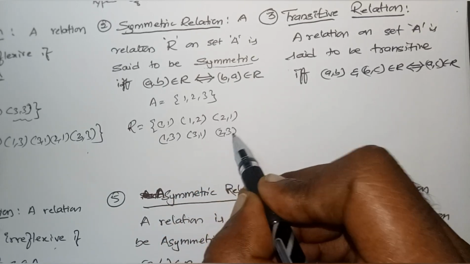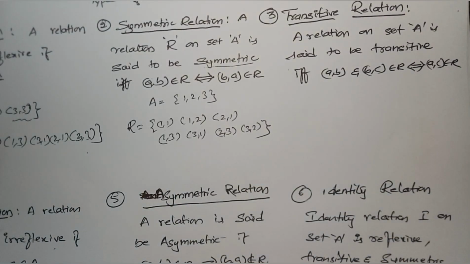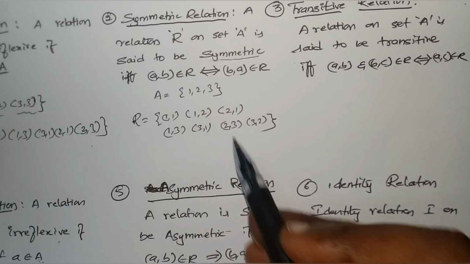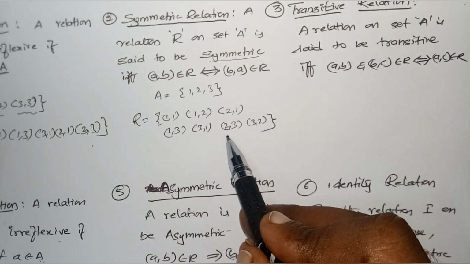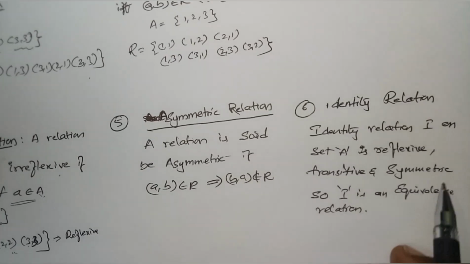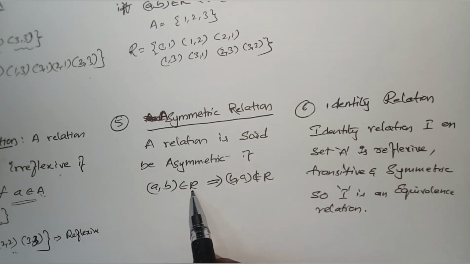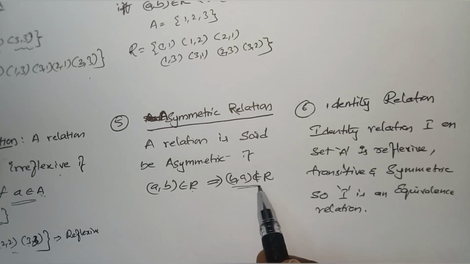If I write 2, 3, then 3, 2 must be present. Is this relation symmetric? Yes, this is a symmetric relation. Right. What is an asymmetric relation? A relation is said to be asymmetric if for (a, b) belongs to R, there will not be (b, a) belongs to R.